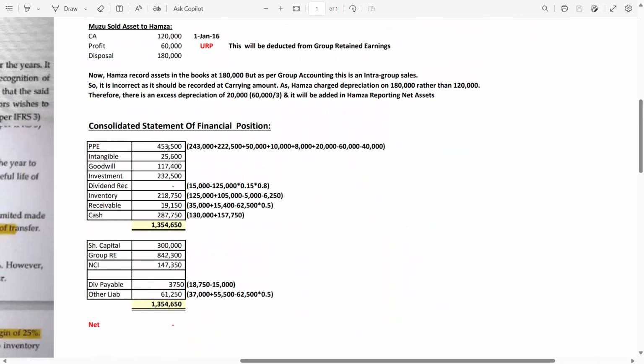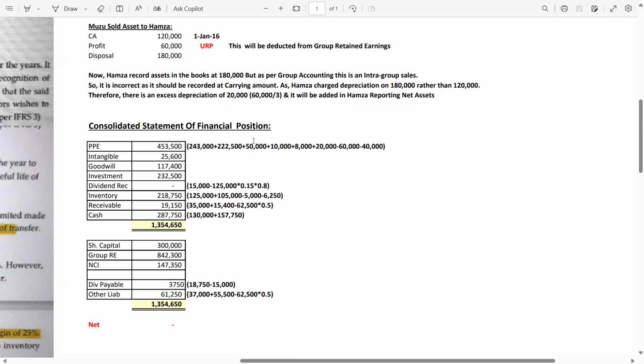PPE we have 43,500. How 43,500? 243,000 is the parent company PPE balance given in the question. 222,500 is the subsidiary company assets value given in the question. 50,000 is the adjustment. 10,000 is the adjustment. 8,000 is the excess depreciation. 20,000 is the excess depreciation. These two are the fair value adjustment.